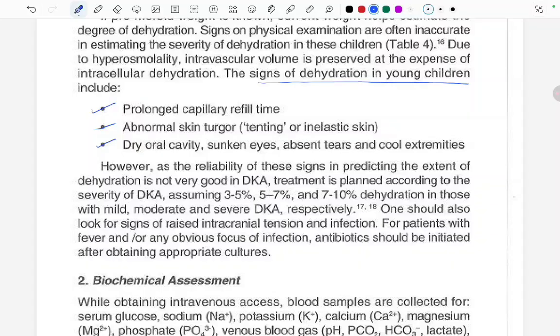treatment is planned according to the severity of DKA, assuming 3 to 5%, 5 to 7%, and 7 to 10% dehydration in those with mild, moderate, and severe DKA, respectively. One should also look for signs of raised intracranial tension and infection. For patients with fever or any obvious focus of infection, antibiotics should be initiated after obtaining appropriate cultures.